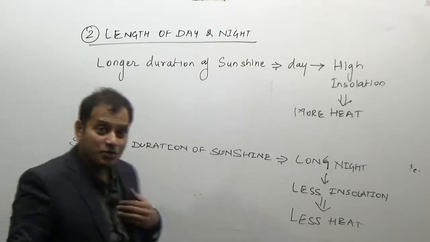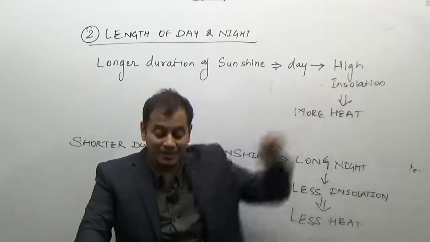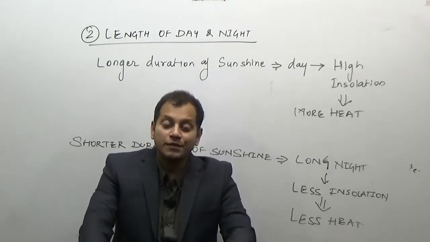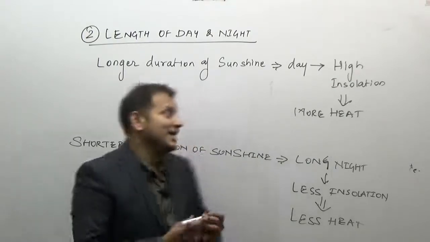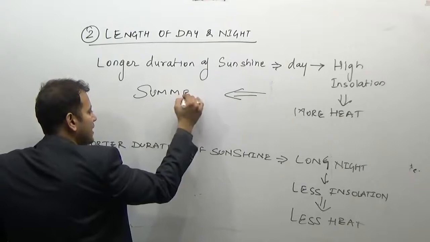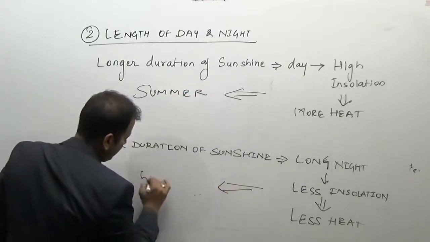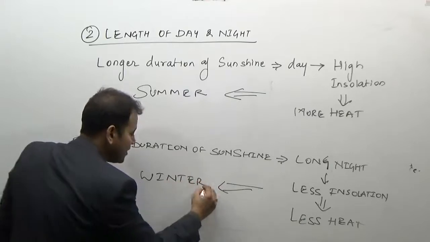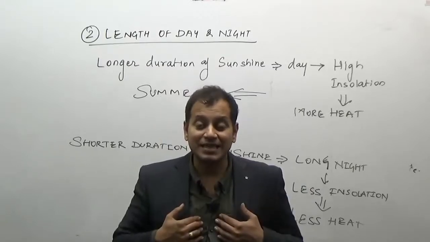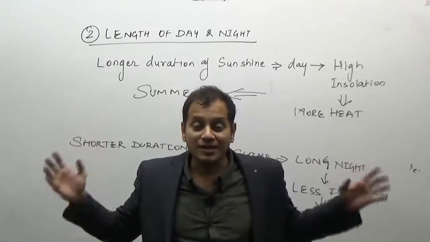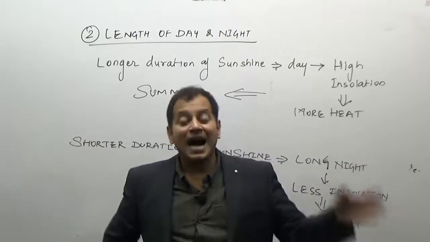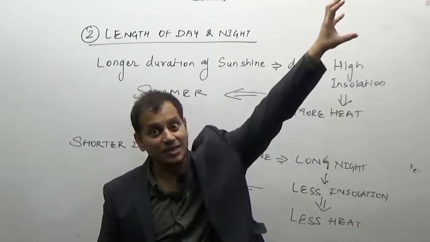Now when the sun is over the Tropic of Cancer on the 21st of June, we have summer season in the northern hemisphere. Why is there a change in the season? Because during the summer season, the sun is in the northern hemisphere. In the northern hemisphere, in the months of April, May, June, July, August, there is a high amount of sunshine because the sun is near the Tropic of Cancer.